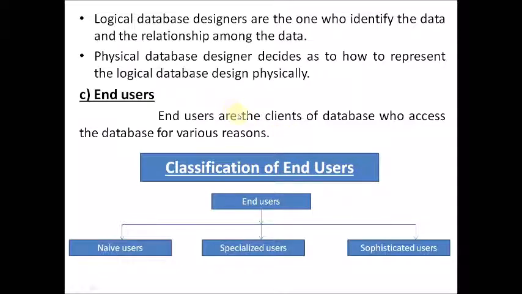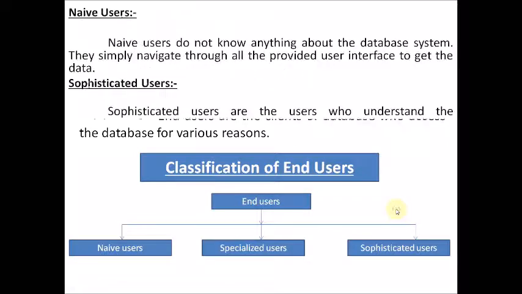End users are divided into three types: naive users, specialized users, and the last one, sophisticated users. Let's see one by one.